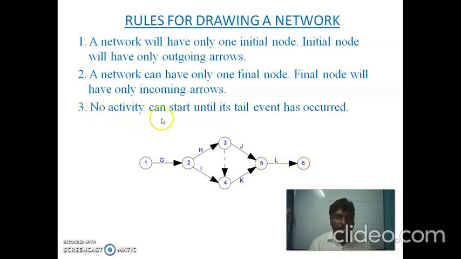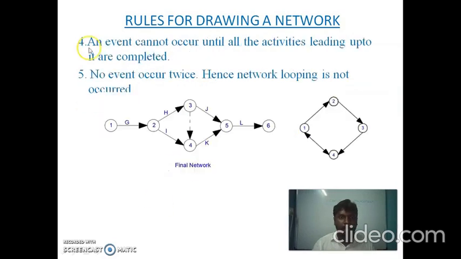Next rule, no activity can start until its tail event has occurred. Take an activity. Activity H cannot start until the tail event of that activity has occurred. Next, rule 4, an event cannot occur until all the activities leading up to it are completed. For example, event 5 is the tail event for the activity N. The tail event 5 cannot occur until the leading activities are completed.